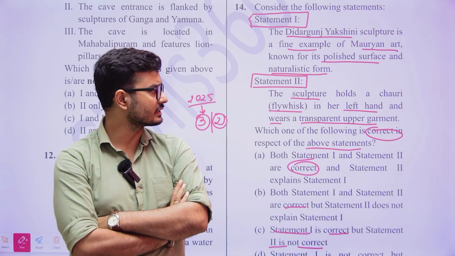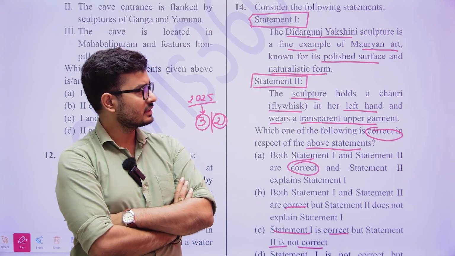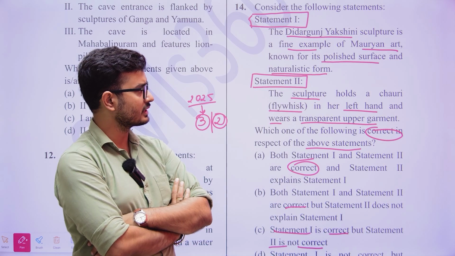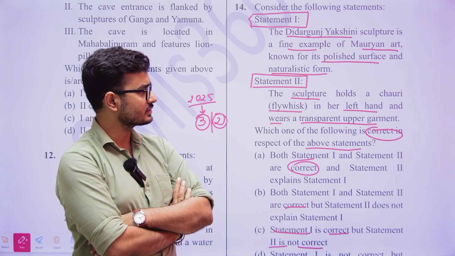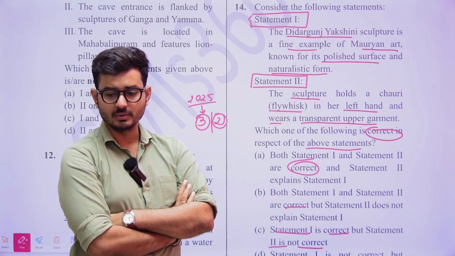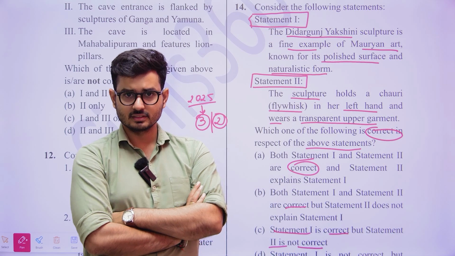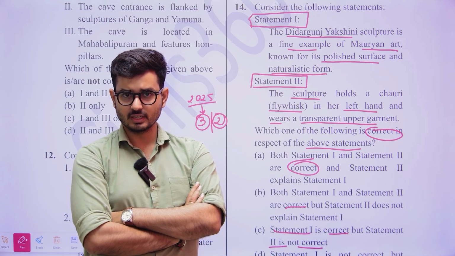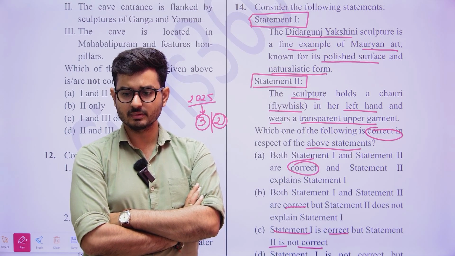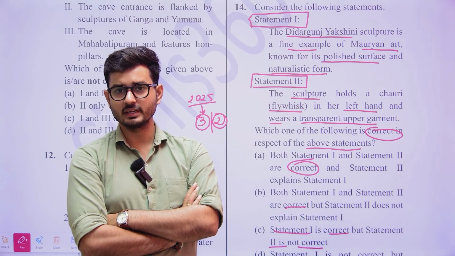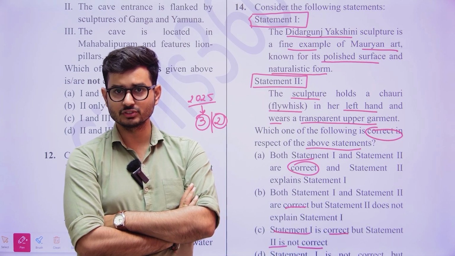Now just think of it: the Didarganj Yakshini sculpture is a fine example of Mauryan art known for its polished surface and naturalistic form. So what are they telling here? You always have to look at whether the particular thing is informative in nature, or whether it is being forcefully put there.